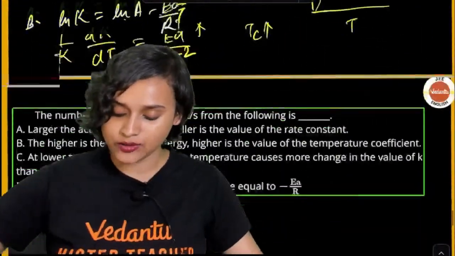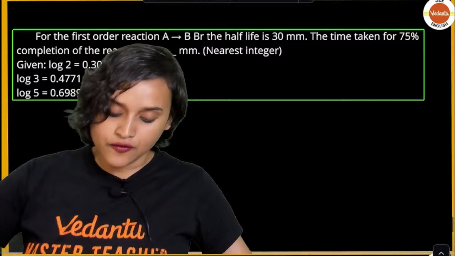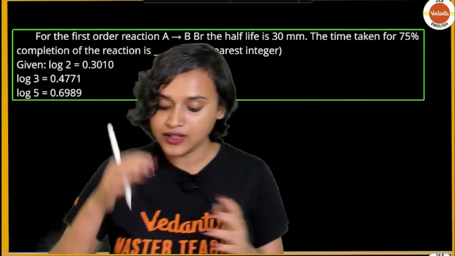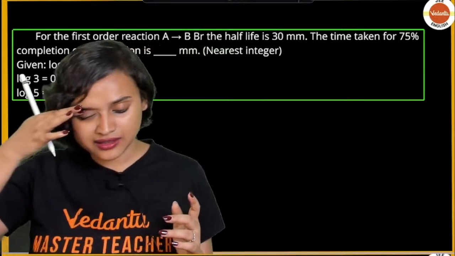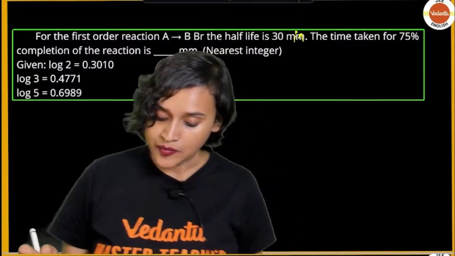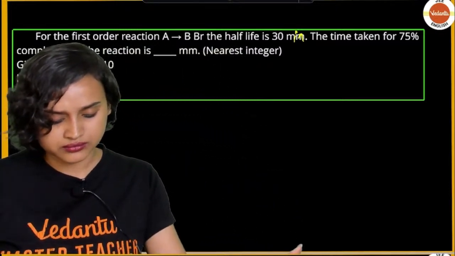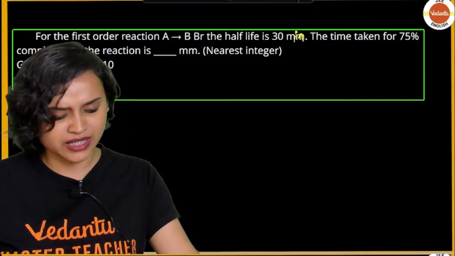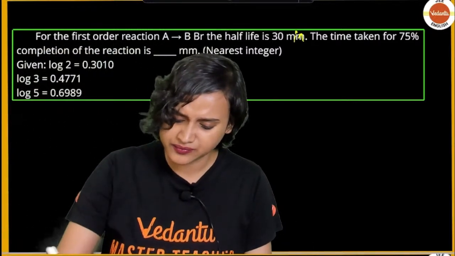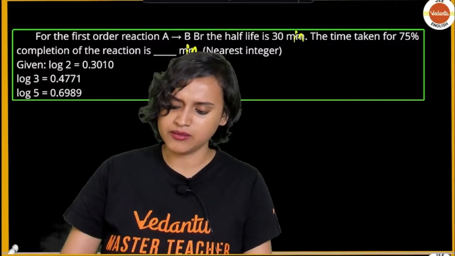Chalo guys, the next question is: for the first order reaction A to B, the half-life is 30 minutes, I guess. The unit is written as millimeter, but I think it should be minutes, a typing error.